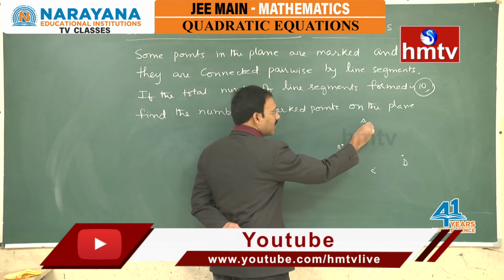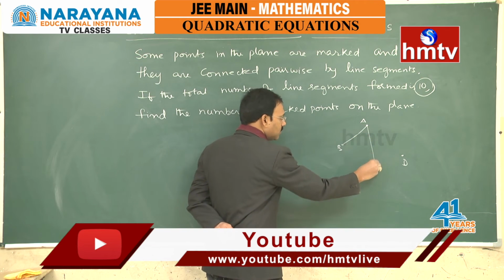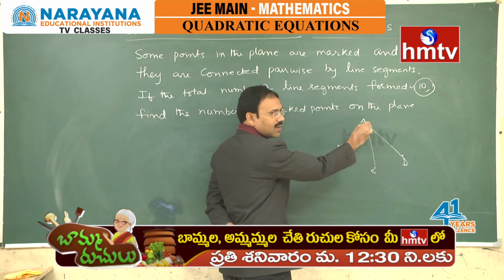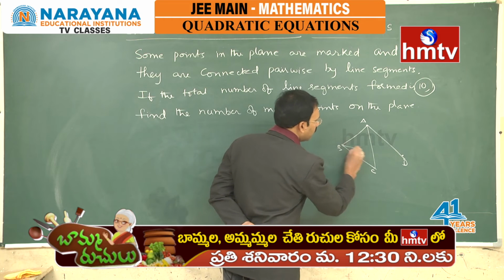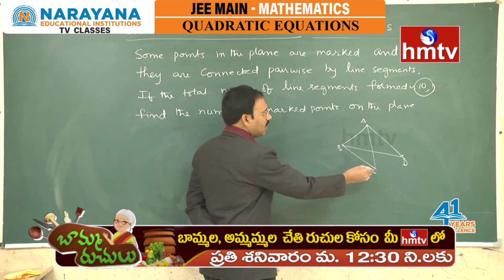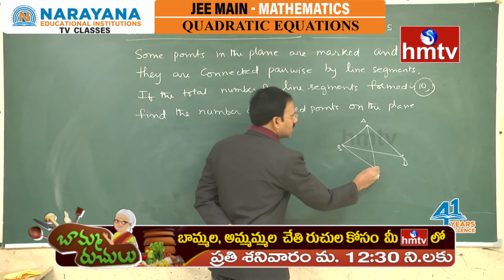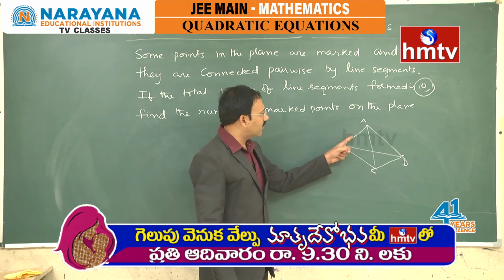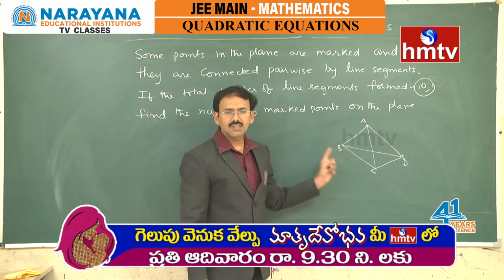Pairwise means from A to B, A to C, A to D. Then from B, B to A is already there, B to C, B to D. From C, C to A is there, C to B is there, C to D. From D already drawn. So, total number of line segments is going to be 6.